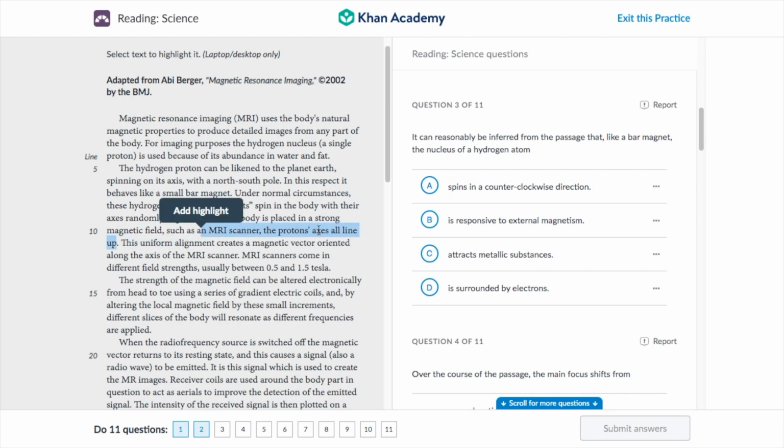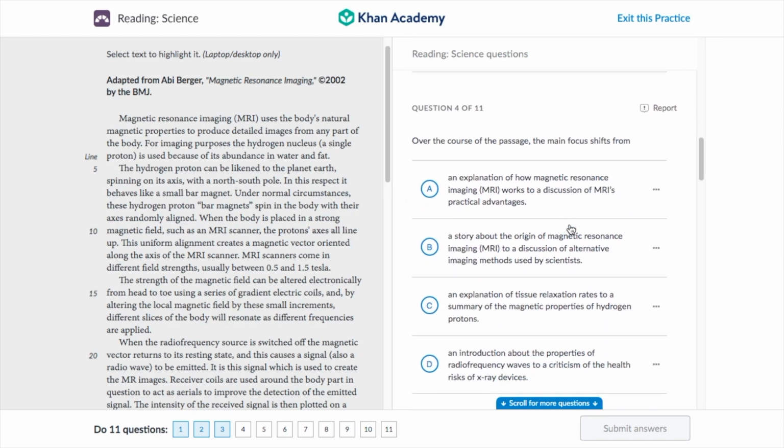Well, when we put it in the magnetic field, is it not responsive to external magnetism? That is the correct answer. It's responding to the external magnetic field and changing according to that. Next, question 4.